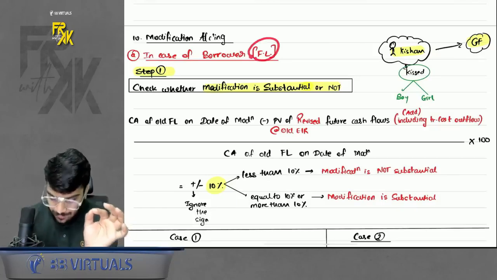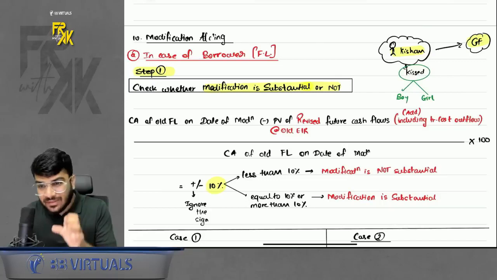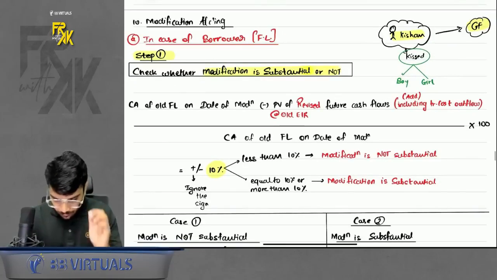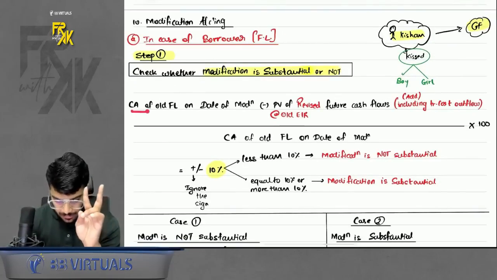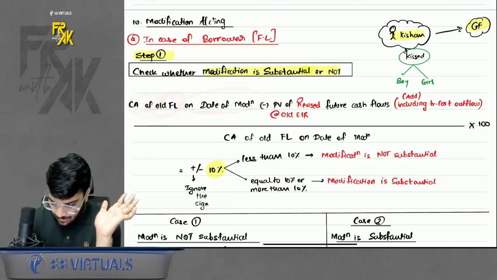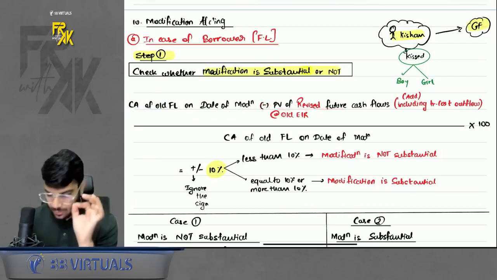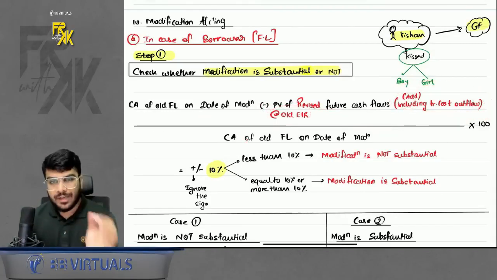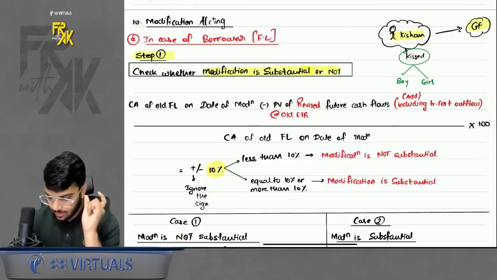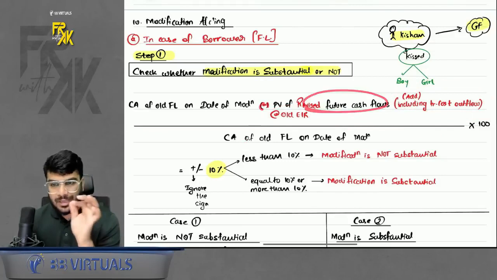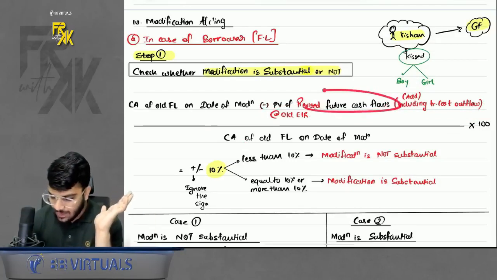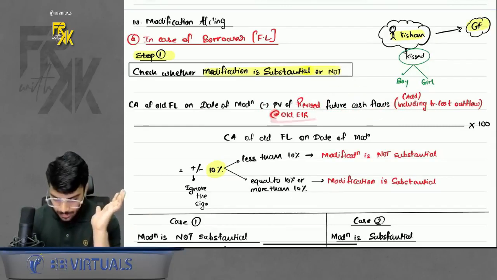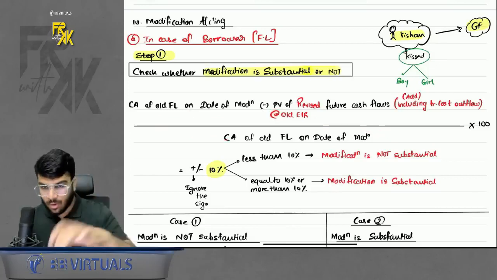Similarly, in case of a loan, you will have to check whether the modification is substantial or a small minor modification. How do we check it, sir? For this, you have to compute two amounts. First, the carrying amount of the old financial liability on the date of modification less the present value of revised future cash flows, including transaction cost outflow, at the old EIR, divided by the carrying amount again. So whenever you are doing the modification, you want the carrying amount as on that date. Compare that with the present value of revised future cash flows at the old EIR. When you compute revised future cash flows, don't forget to add the transaction cost, discount them at the old EIR, and divide by the carrying amount. Don't worry, I will discuss all this with the question also.